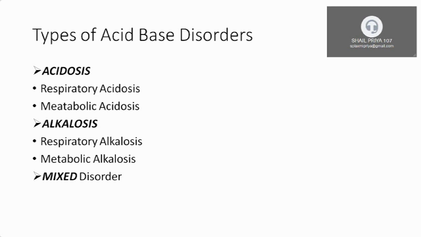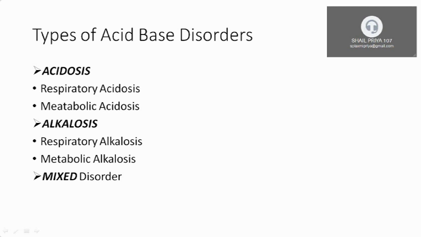It can be due to a respiratory cause leading to respiratory acidosis, or a metabolic cause leading to metabolic acidosis. The alkalosis can be again respiratory alkalosis or metabolic alkalosis. And these four are called simple acid-base disorders.